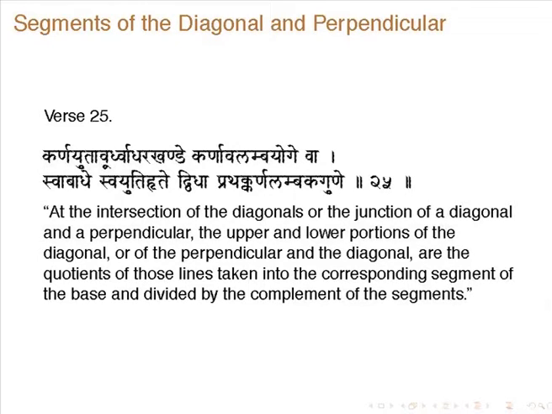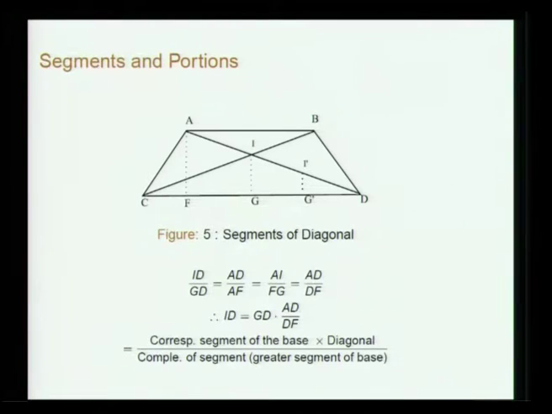So this is the result, and the translation is this. Instead of reading out the translation, I am telling what he is trying to say. So this is a trapezium like this. Okay. So the diagonals are intersecting at I. From the point of intersection, you drop a perpendicular. Okay. So then essentially to find the segments AI and ID, etc., from the diagonal and the segments and so on.